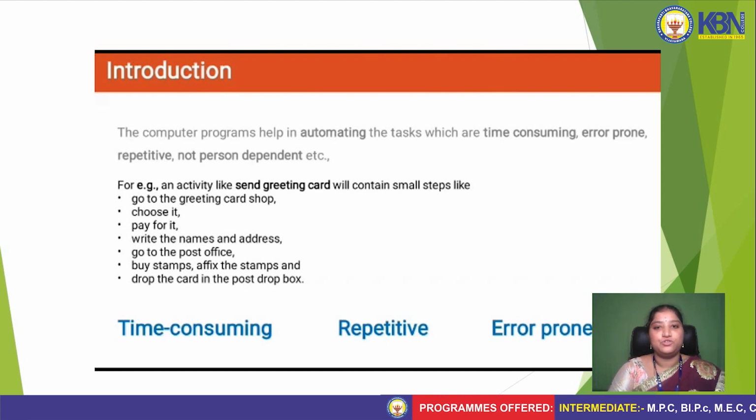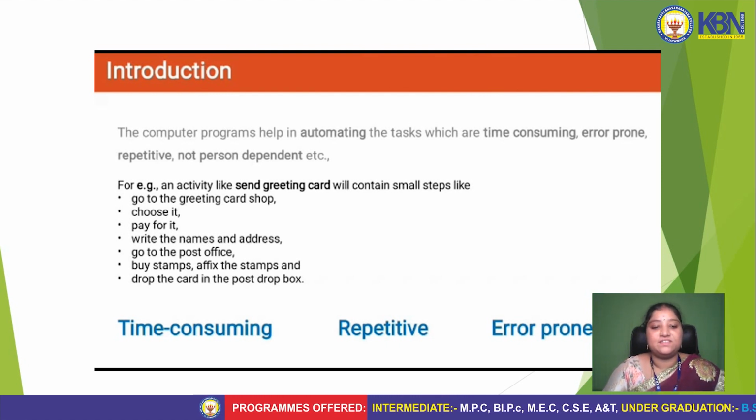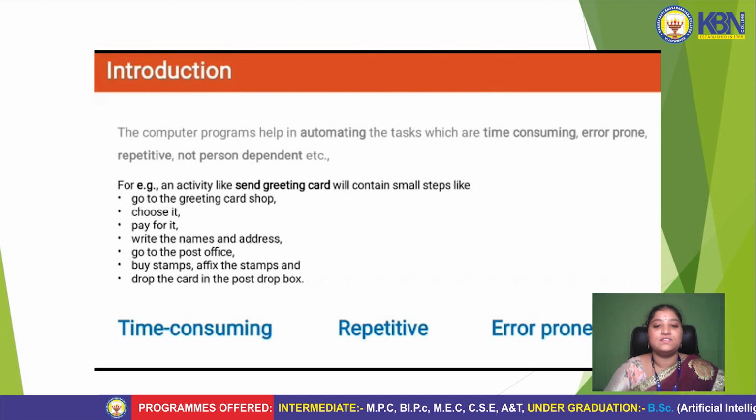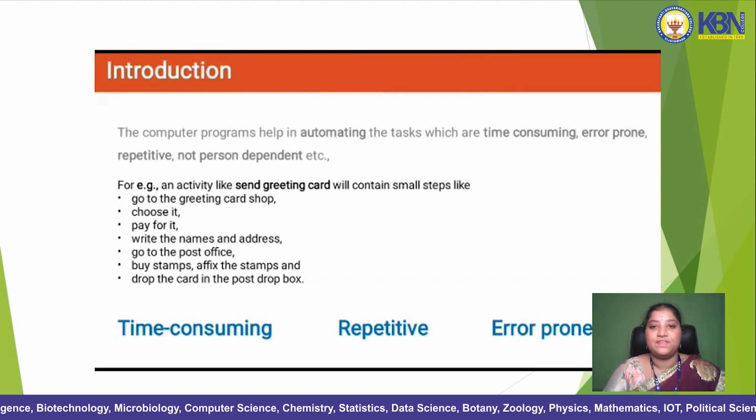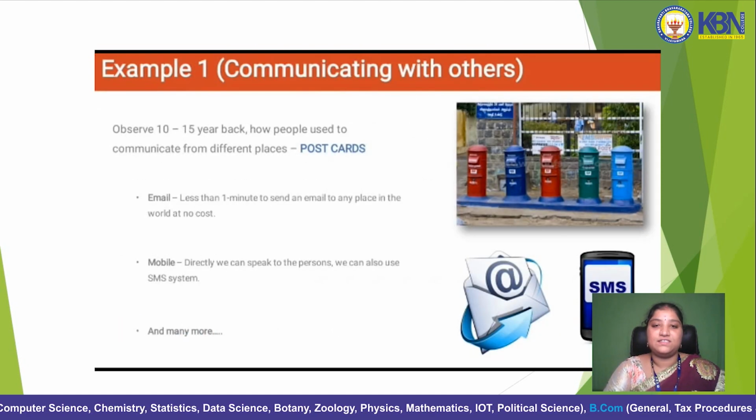card shop and choosing it and paying for it, writing the names and addresses, going to the post office and buying stamps, affixing the stamps and dropping the card in the post drop box. Now see the process we follow. It's time consuming, repetitive, and also error prone. Let's see another example, communicating with others.